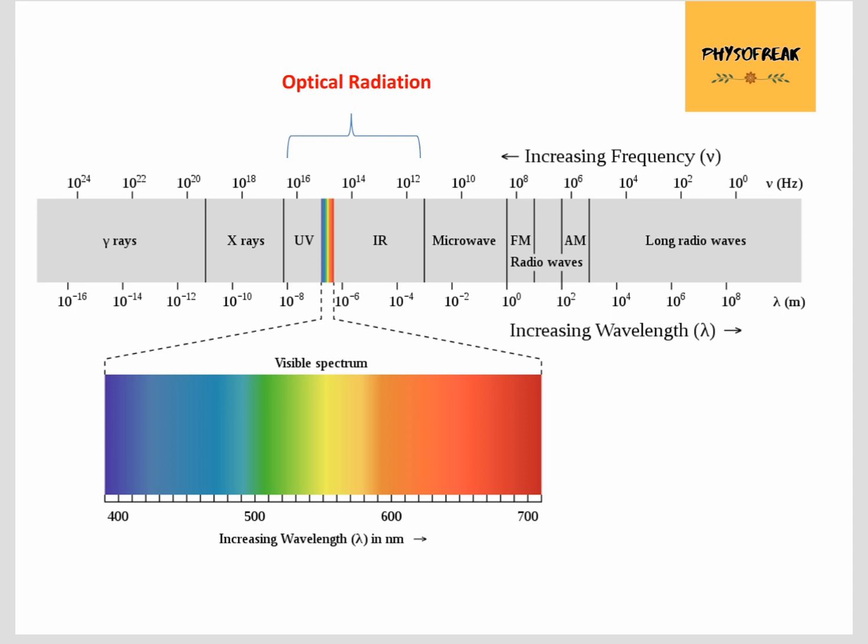The visible region lies between the ultraviolet and the infrared region. As we move towards the right, the wavelength is increased and the frequency is decreased. The three regions, namely visible, UV and IR, put together constitute the optical radiations. The highest wavelength is observed in radio waves, while the highest frequency is found in gamma rays.